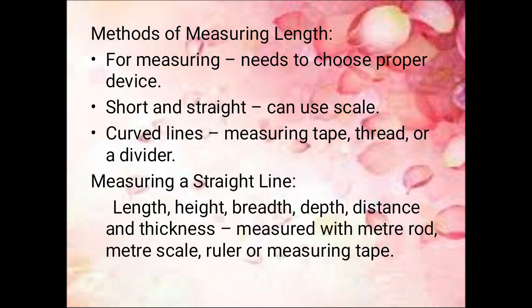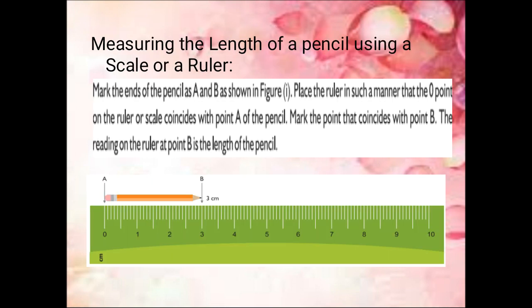Either using a measuring tape, scale, ruler, etc. With the help of a measuring scale, tape or ruler, we can measure a straight line. For example, if we need to measure the length of this particular pencil, just mark the ends of the pencil as A and B. Keep the pencil on the scale in a way that the A point coincides with 0 on the scale.